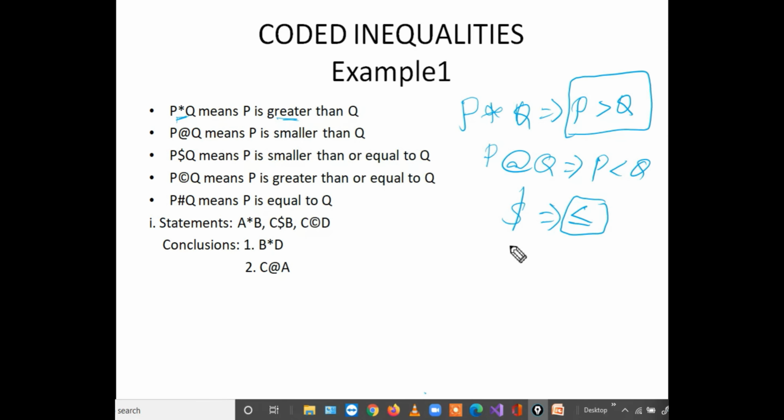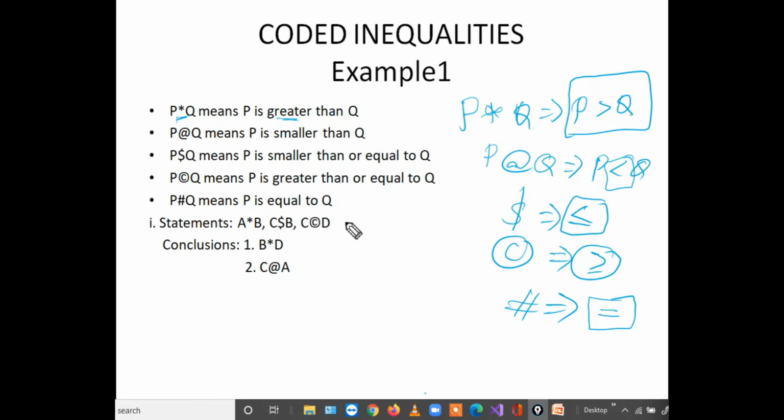Next is P corporate Q, which means P is greater than or equal to Q. Next is hash. P hash Q means P is simply equal to Q. So here we have decoded the symbols. These are the decoded inequalities. This is the coded form.